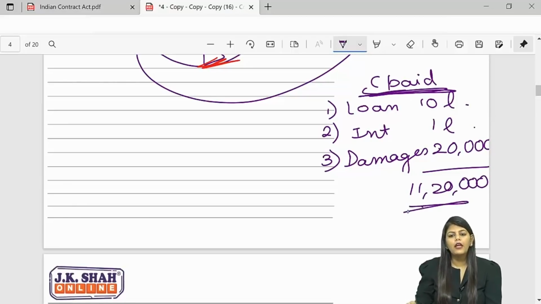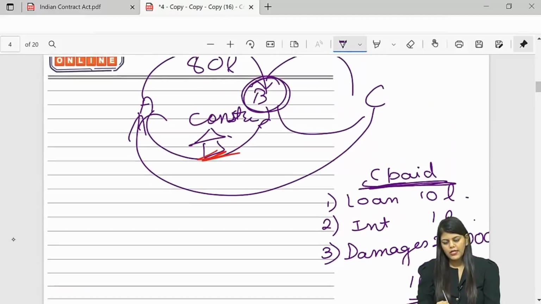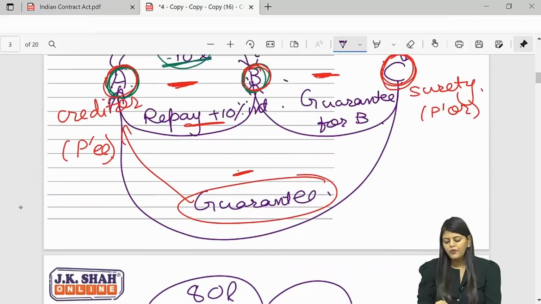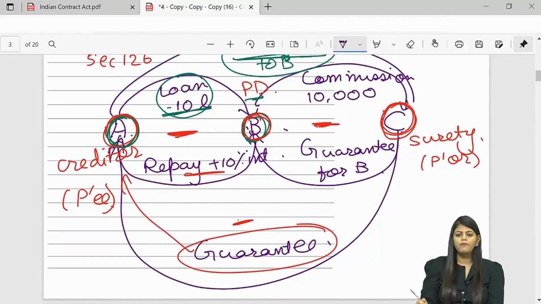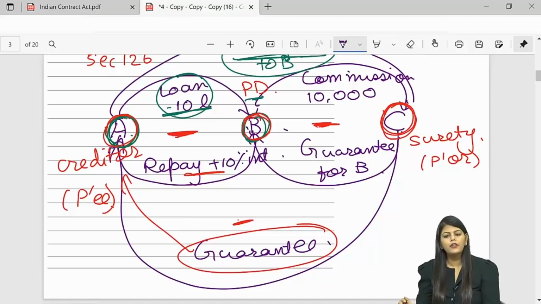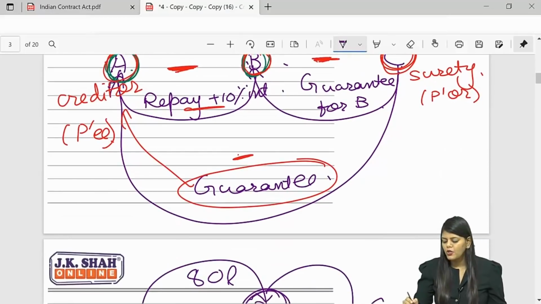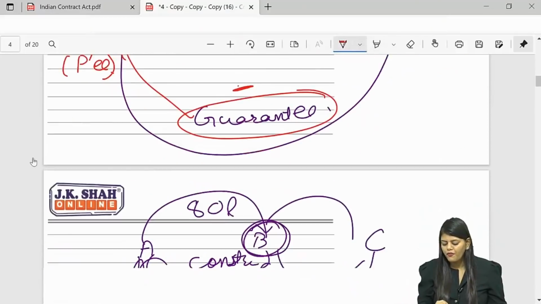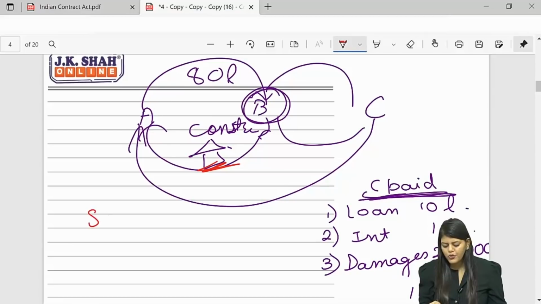Can he recover 11 lakh 20,000 from B later on? Yes, you will say. So he is trying to recover the full 11 lakh 20,000 from B. But B says, listen, your guarantee was only for principal and interest. Who told you to pay 20,000? I will not give you. But C should get it. So section 145 comes to your rescue. Listen to me.